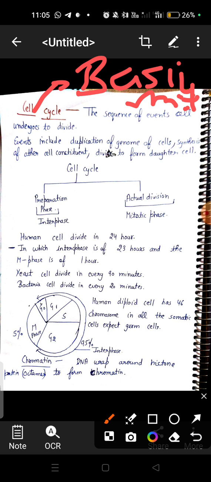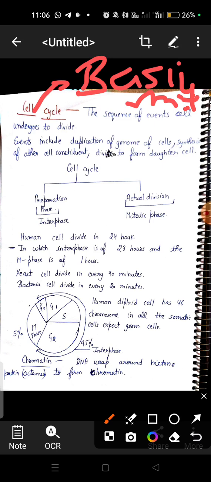In the cell cycle there is a sequence of events that are repeating again and again. What are these events and why do these events have to be repeated? These events are repeated for the cell division. These events are cell enlargement, chromosome duplication, and cell division, nuclear division, cytoplasm division, and we will study them in this chapter.